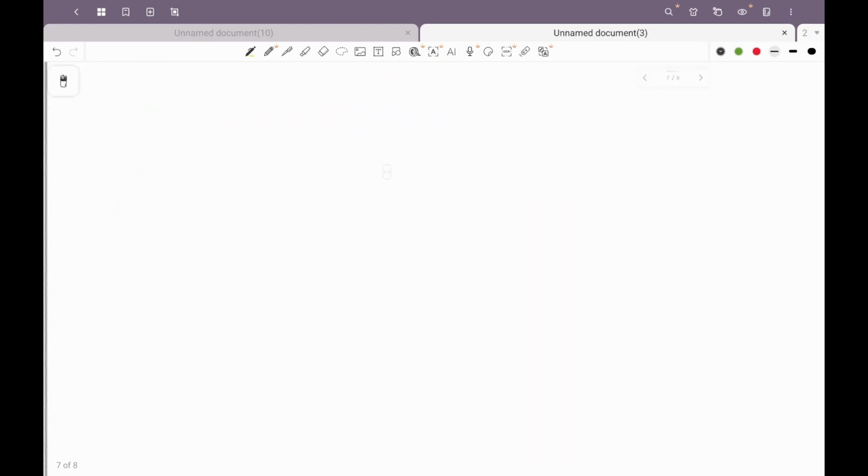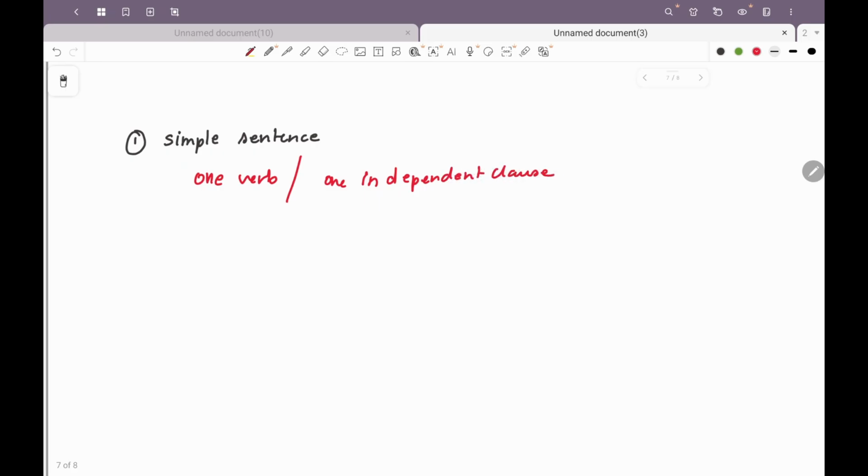Other type of sentences is a simple sentence, which is a sentence with only one verb and one dependent clause. So in this, we'll say one verb, well, not a comma, it will have one verb or one dependent clause. When we study clause, I will tell you what's a dependent clause, what's an independent clause.